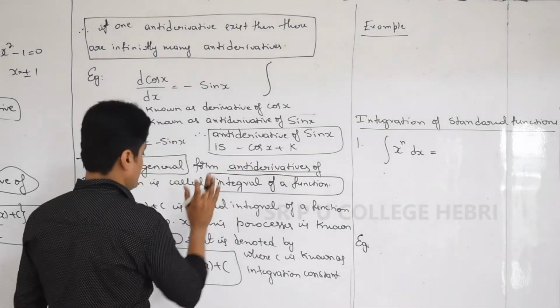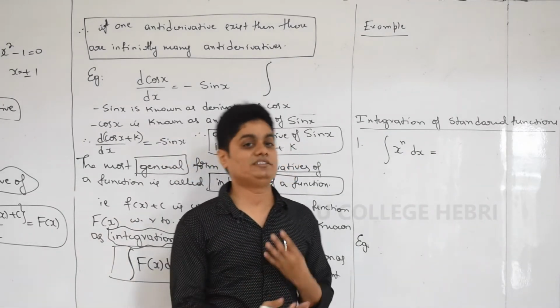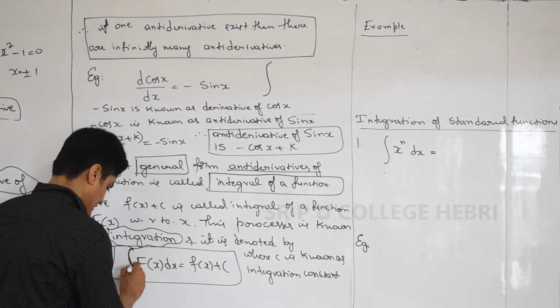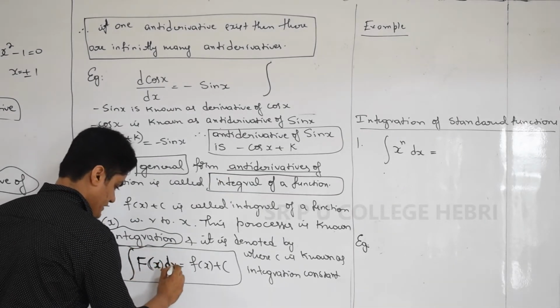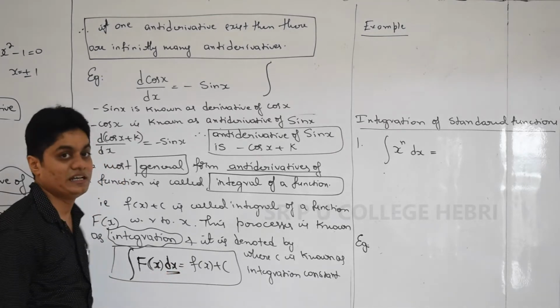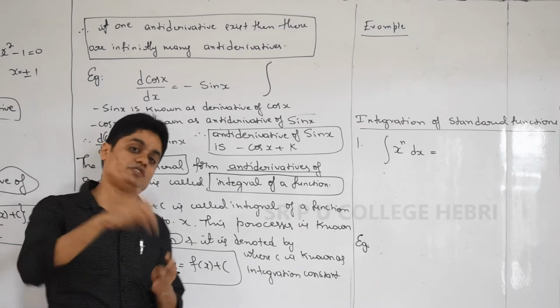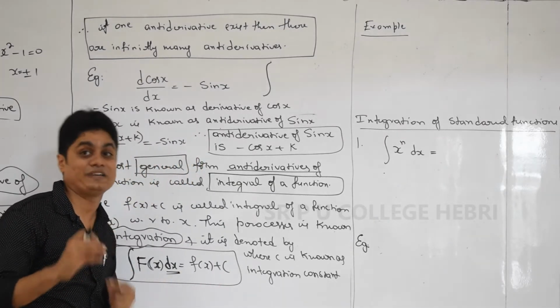The general expression of the antiderivative is known as the integral of the function, denoted like this: integration of f of x with respect to x. The dx represents the variable with respect to which you are integrating, the variable of integration.